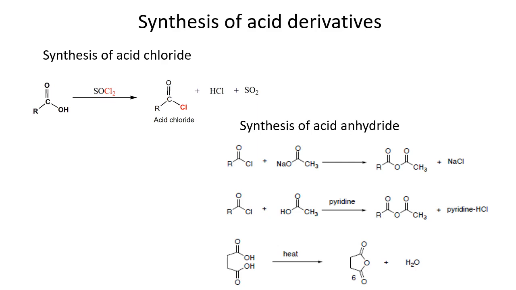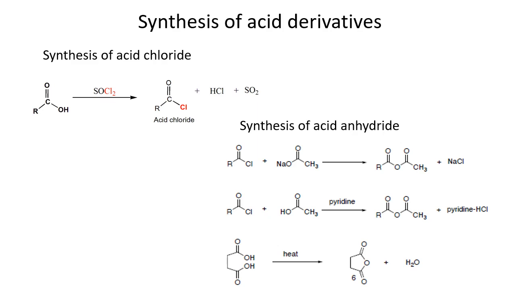One particular condition is one in which thionyl chloride is used. Thionyl chloride is SOCl2, and this is used to convert carboxylic acid into acid chloride, and HCl and sulfur dioxide are produced as byproducts. Because these are gases, they can easily escape, and without any medium or solvent we can easily get acid chloride.